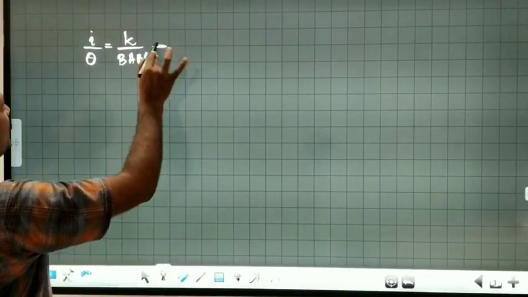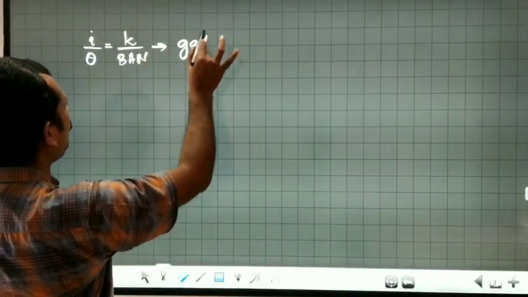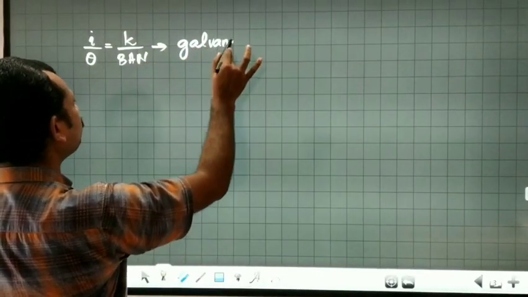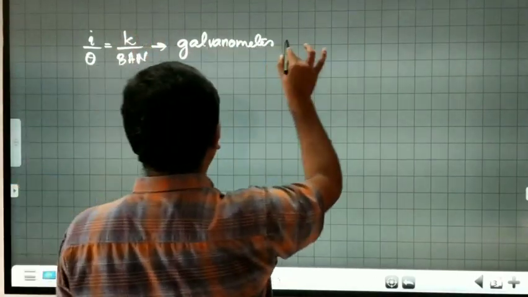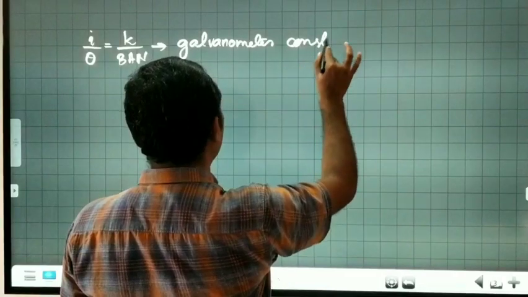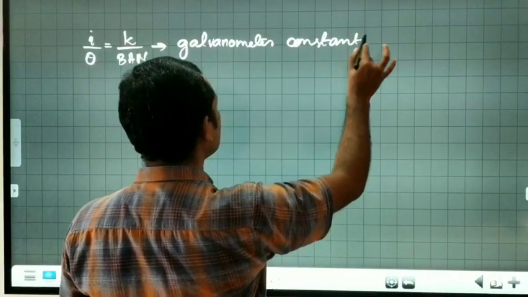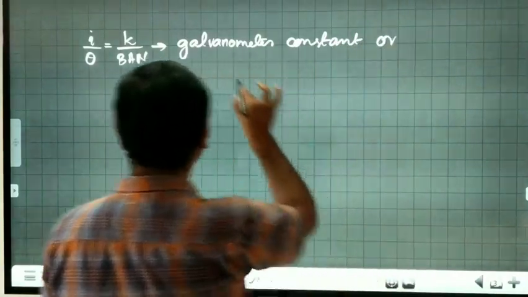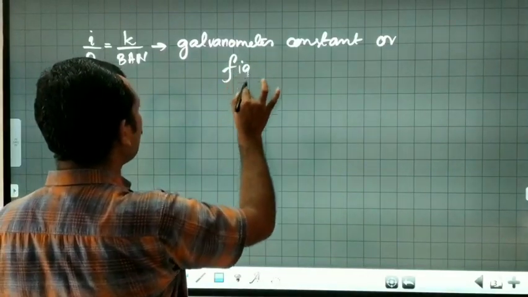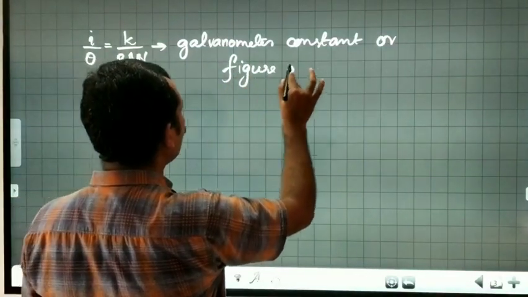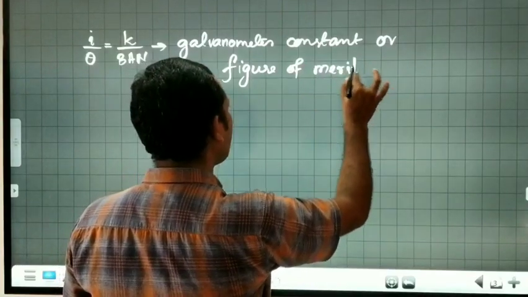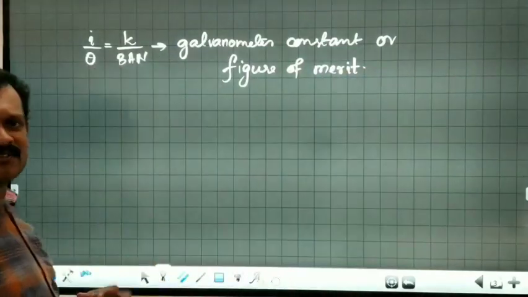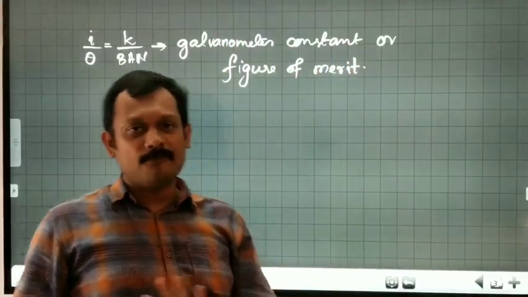And this term is called a galvanometer constant. The term k divided by BAN is called a galvanometer constant, or otherwise we call it by the name figure of merit.